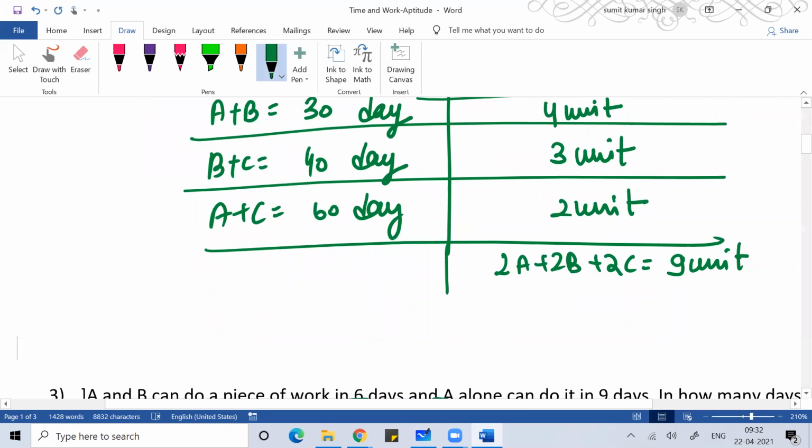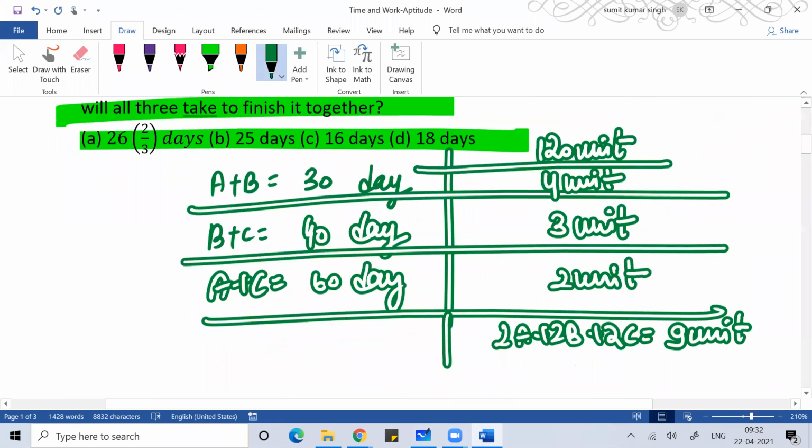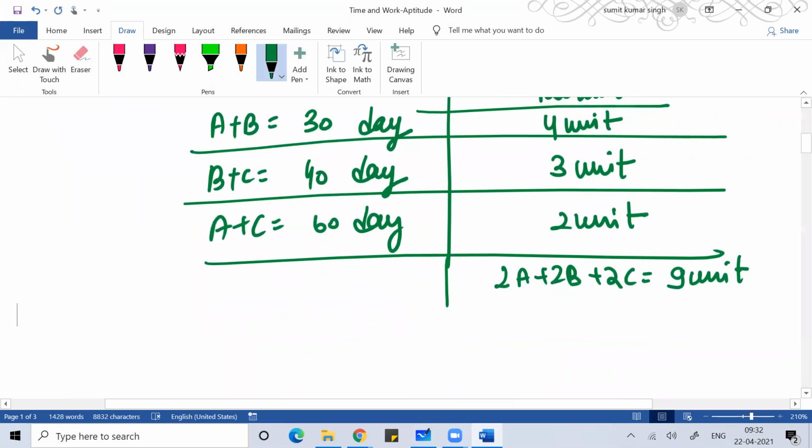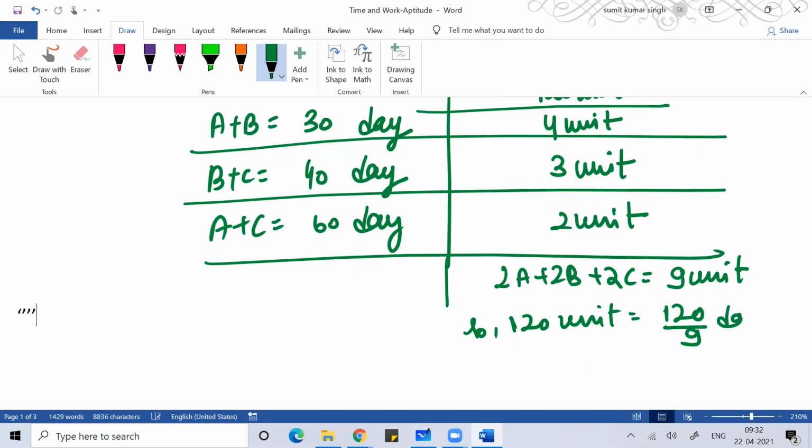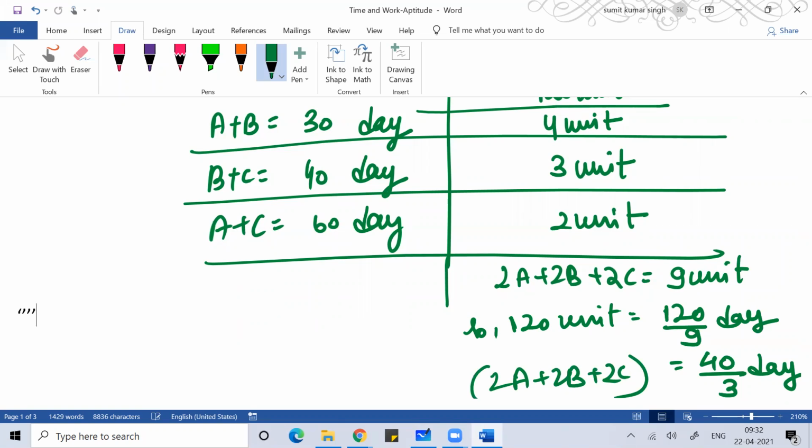So if every day they do 9 units of work, and the total work is 120 units, then 120 units of work will be done in how many days? That will be 120/9 days. So 120/9 days means 40/3 days. In 40/3 days, 2A + 2B + 2C will complete the work.